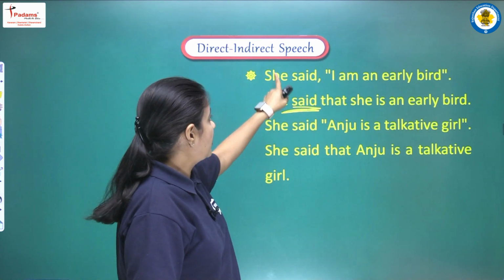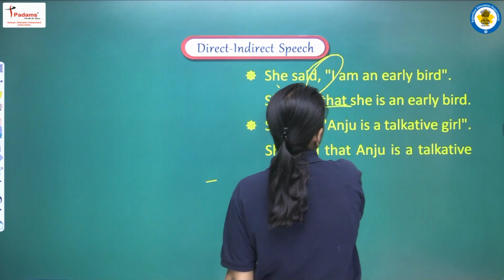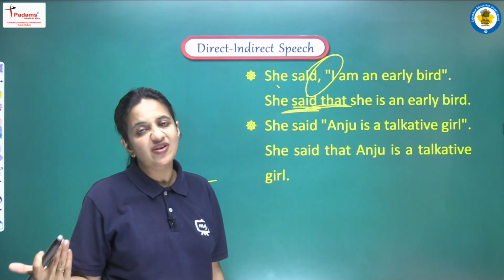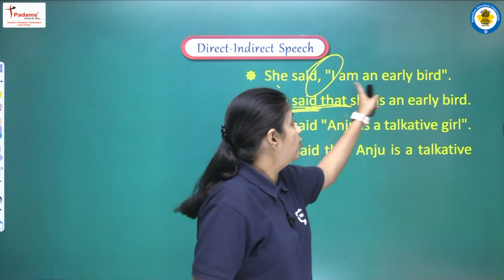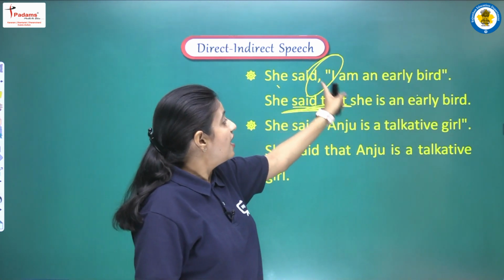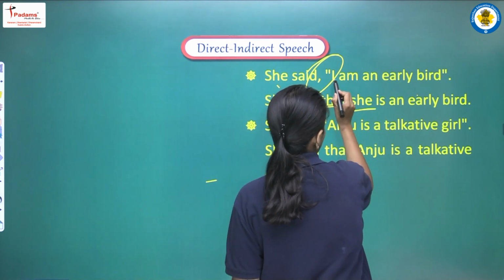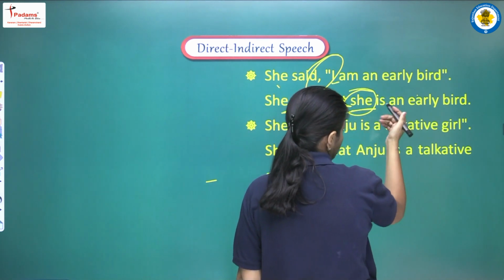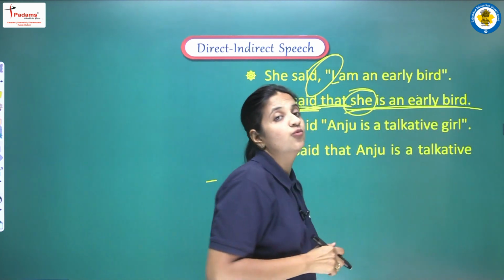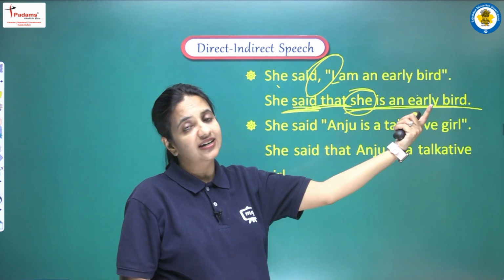So here we will write she said, then yes, we have to add one conjunction. So here again we are writing that, and we won't do any changes in the tense. The same sentence we will write, that is I am an early bird. So yes, हमें pronoun तो change करना है, I it will be converted into she, but जो tense है वो tense हमें change नहीं करना है, हमें इसको was नहीं करना है.